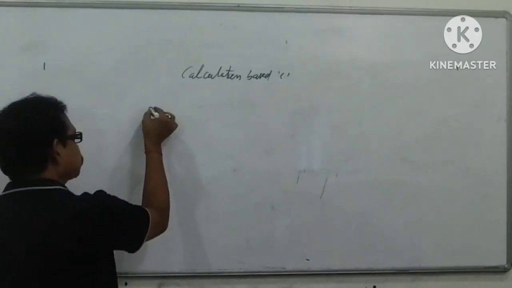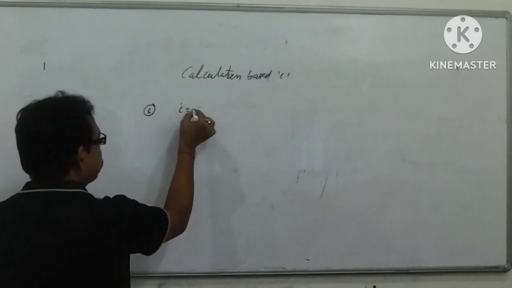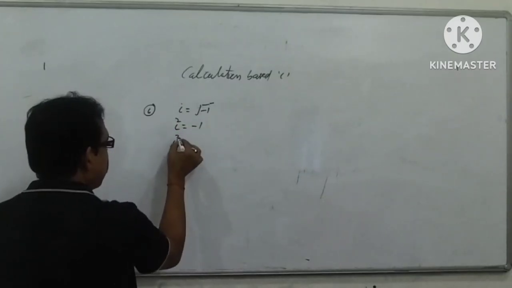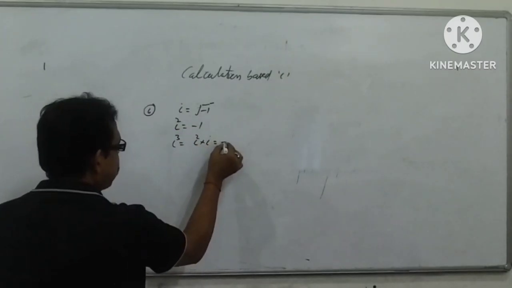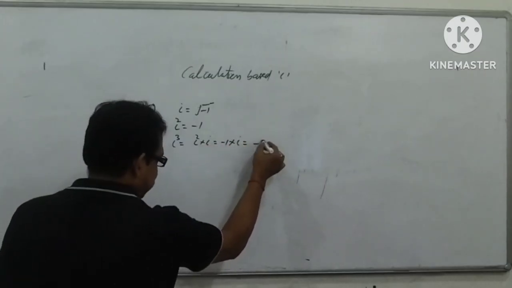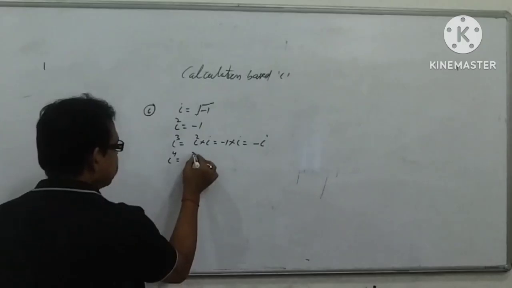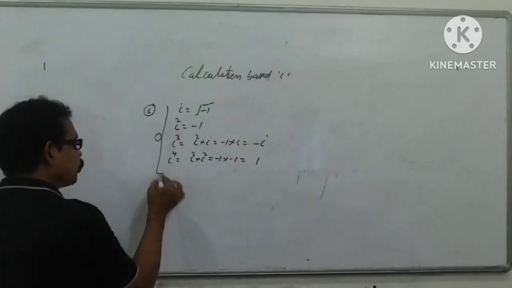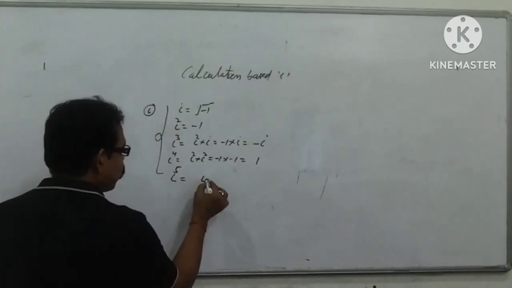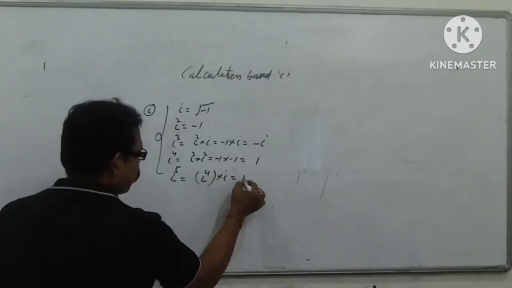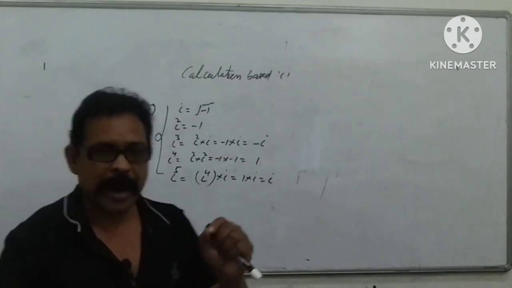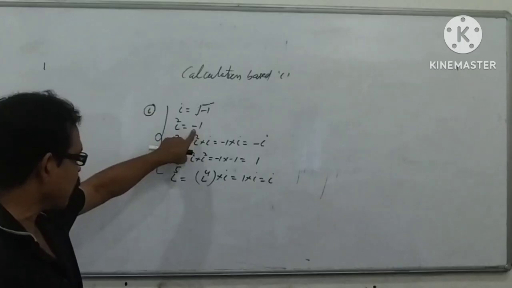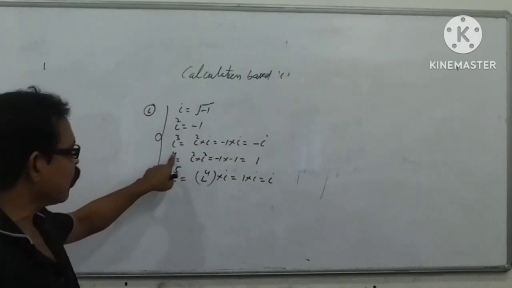The first point: we know that the value of i is √-1. i² is equal to -1. i³ is i² into i, that is -1 into i, that is -i. i⁴ is i² into i², that is -1 into -1, that is 1. So my dear students, i⁴ is 1.